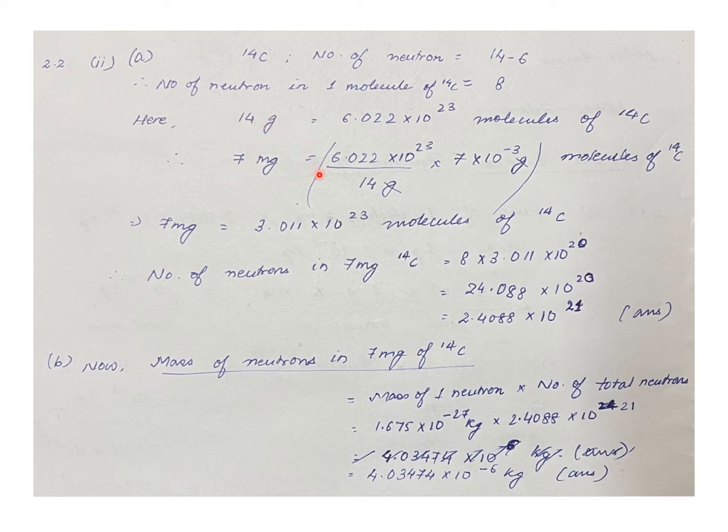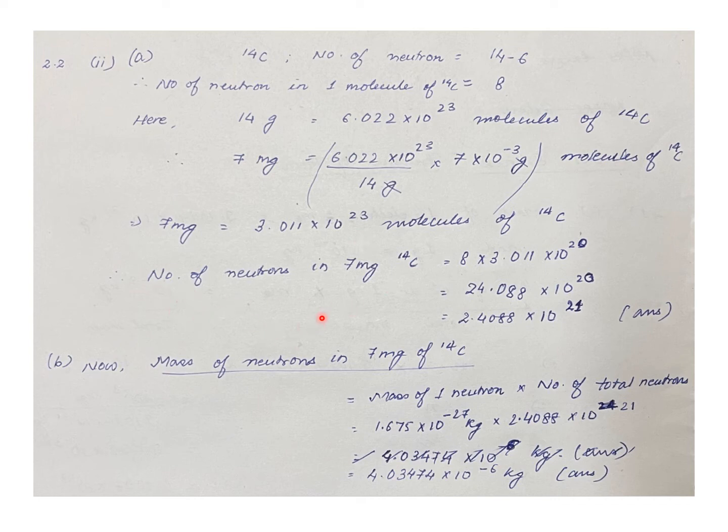So from a simple unitary method, we can calculate the number of molecules in 7 milligram of 14C, and this is the calculation that will be done, and we'll get the number of molecules of 14C in 7 milligram as 3.011 into 10 to the power of, it will be 20 here. By mistake I wrote 23. So it will be 20 here.